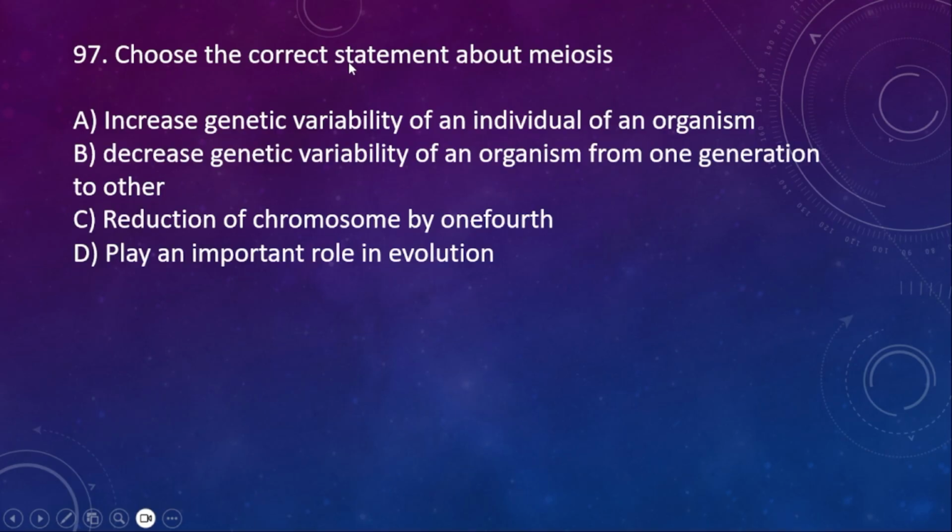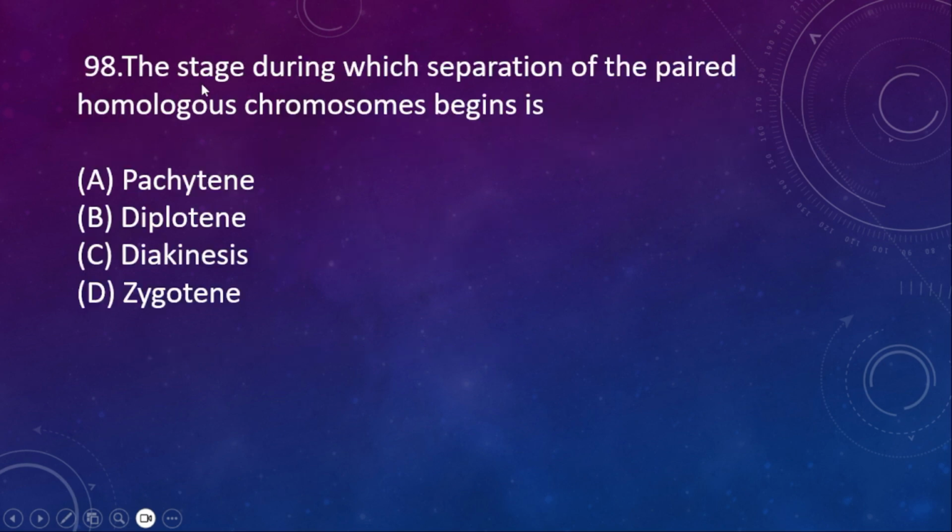97. Choose the correct statement about meiosis. A, increases genetic variability of an individual of an organism. B, decreases genetic variability of an organism from one generation to other. C, reduction of chromosome by 1/4. And then D, plays an important role in evolution. It's very important that meiosis plays a very important role in evolution. 98. The stage during which separation of the paired homologous chromosome begins is pachytene, diplotene, diakinesis, zygotene. And the answer is diplotene.